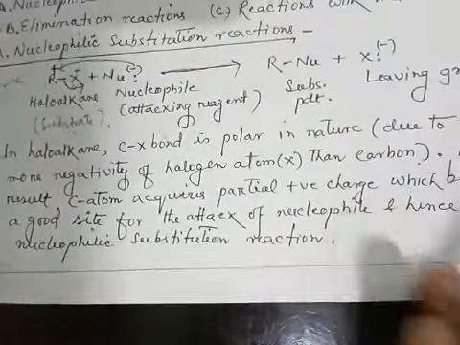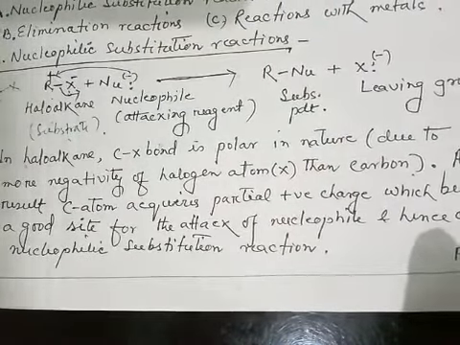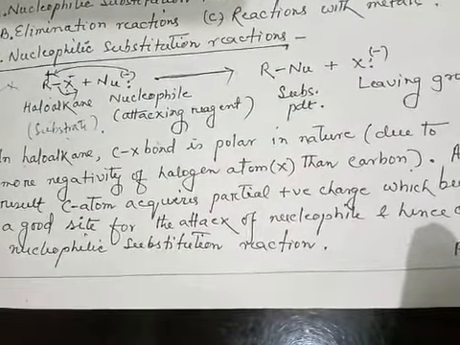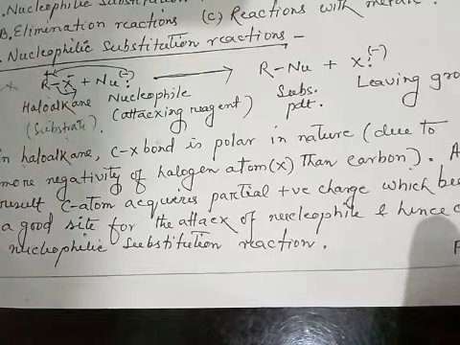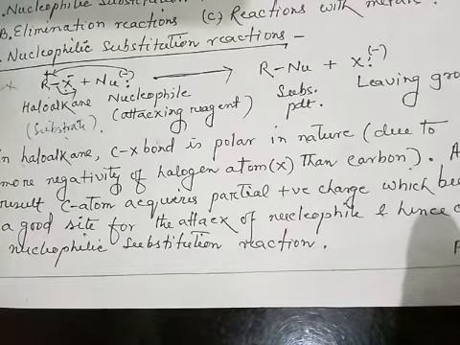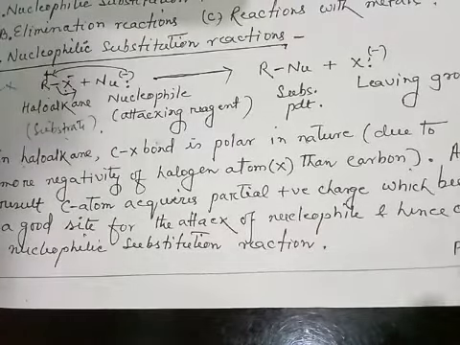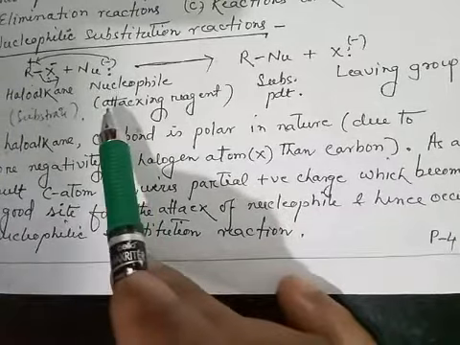That means in haloalkane the C-X bond is polar in nature due to the higher electronegativity of halogen than carbon. As a result, the carbon is deficient in electrons and carries a positive charge. So this positive charged carbon becomes a good site for the attack of nucleophile. That is why haloalkane undergoes nucleophilic substitution reaction.